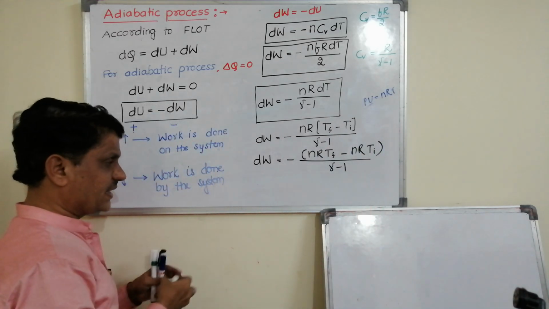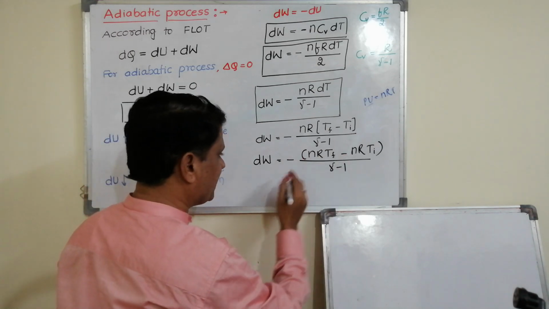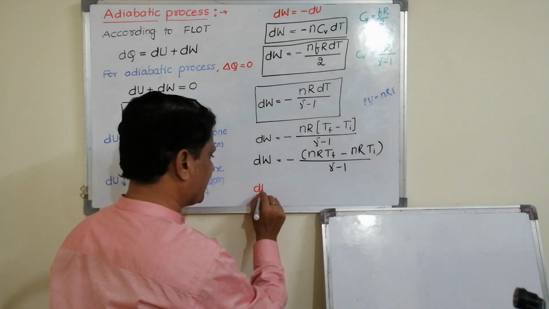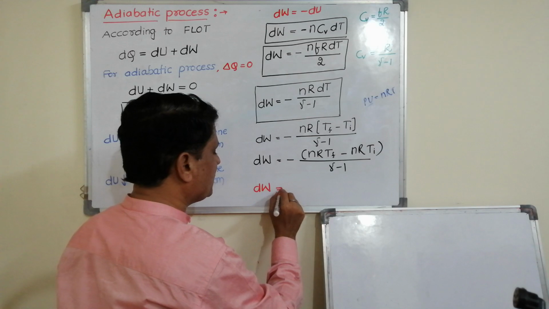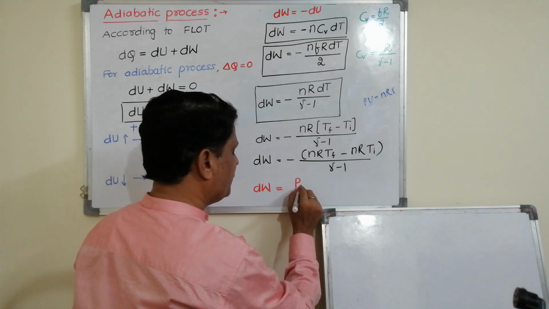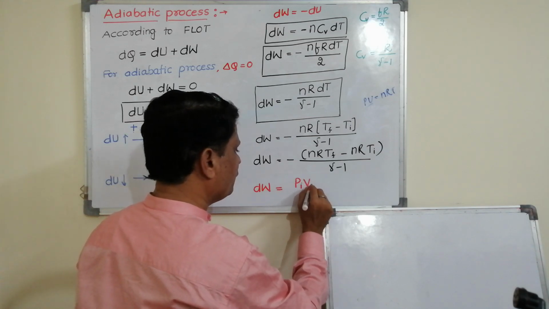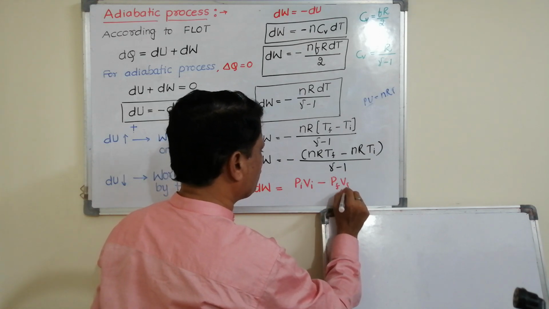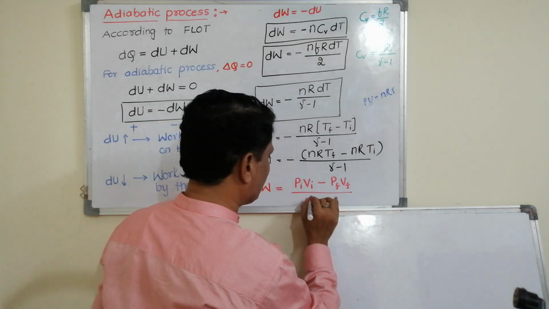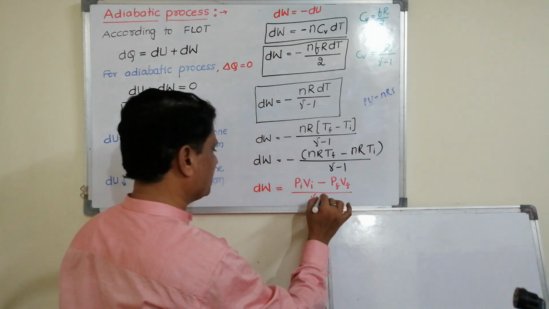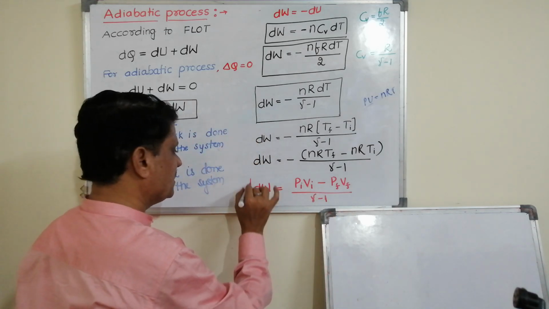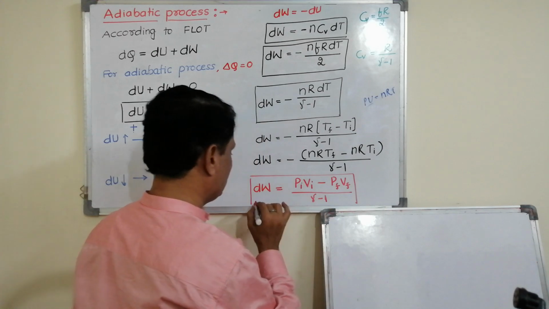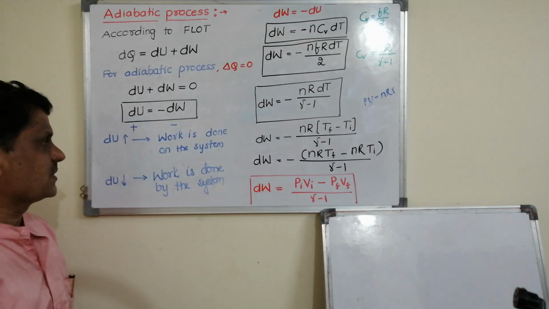Therefore finally, even if I take the negative sign inside, directly I will write my work done is equal to P initial V initial minus P final V final divided by gamma minus 1. So this is the work done in an adiabatic process.